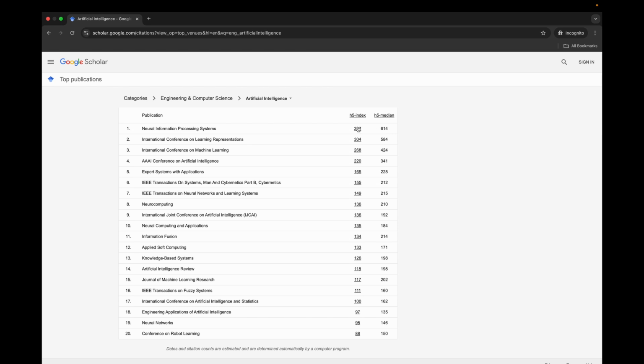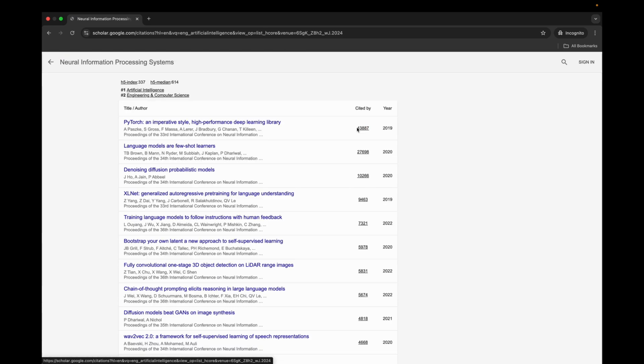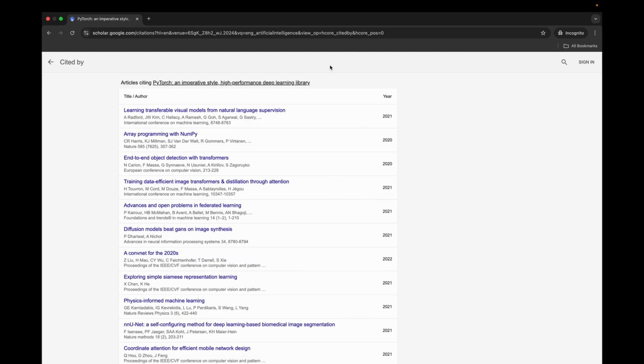Now, I would note that we can click on this link here under the H5 index, and we can see some of the papers here that have been highly cited from greatest to least in terms of the number of citations. Just as in the author view, we can click cited by, look who's cited them, who's doing similar research.